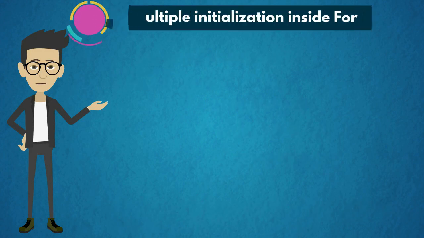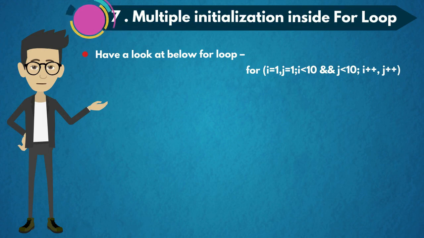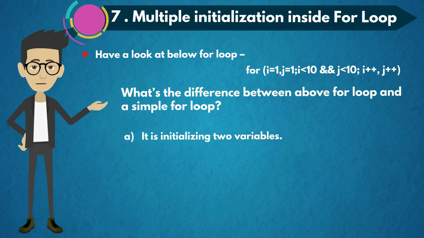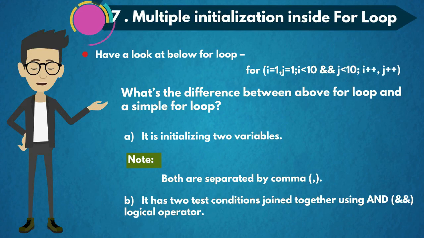The seventh concept is multiple initialization inside for loop. Have a look at the below for loop example: for i equal to 1 comma j equal to 1 semicolon j less than 10 and i less than 10 semicolon i plus plus comma j plus plus. Here the initialization and updation are given. What is the difference between the above for loop and a simple for loop? The answer is simple. It is initializing two variables i and j. Note the point that both are separated by comma. It has two test conditions joined together using the AND logical operator.